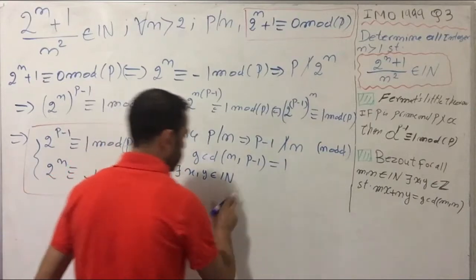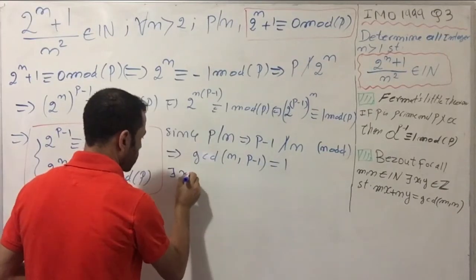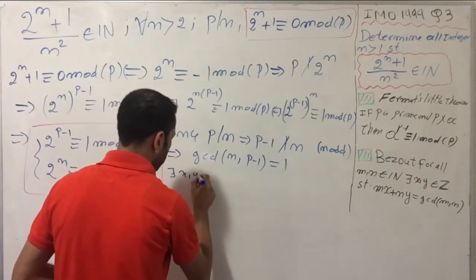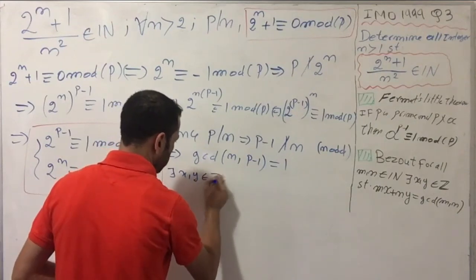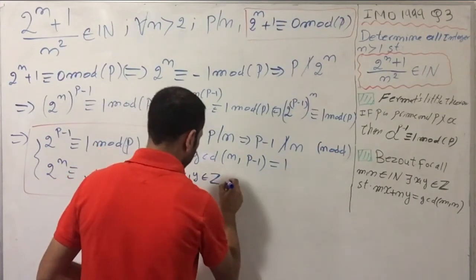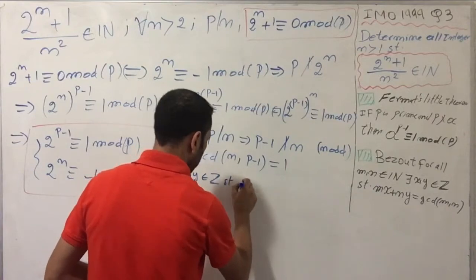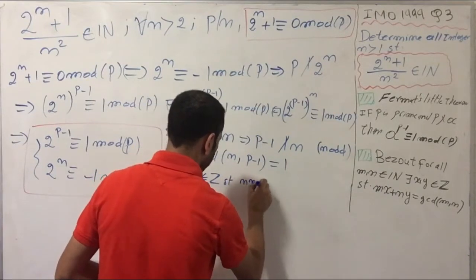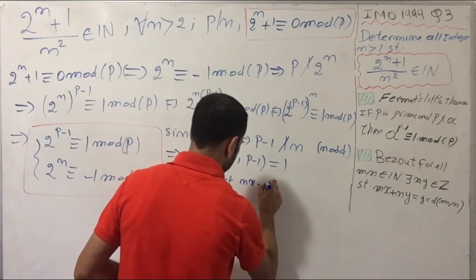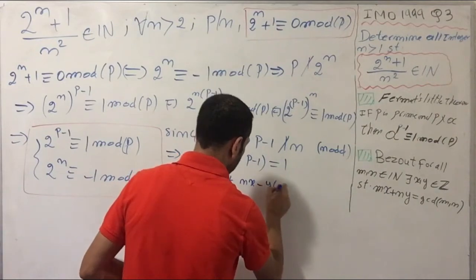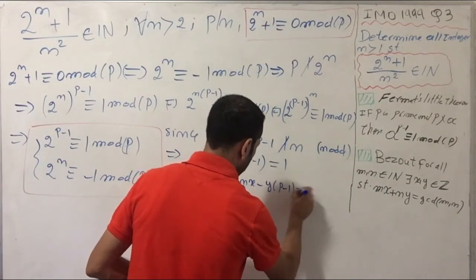So now I will explain. These x and y are integers such that nx minus y(p minus 1) equals 1.